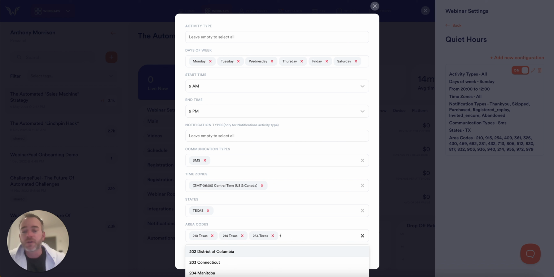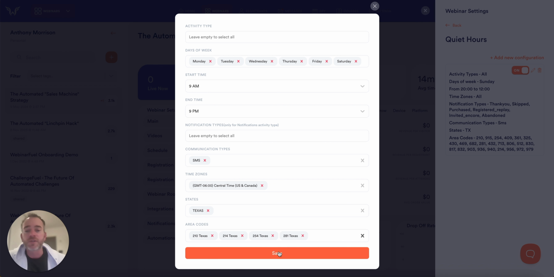And I'm just going to throw a few of these in here so that you can see. Now it's basically going to block any text messages that are going out to these area codes. Why is that important? Someone could register for your webinar while they're in the state of Florida on a vacation. So the state would be Florida. But then the webinar is not for 4 days. And by the time they get home, they're in Texas, right? Well, if they have a Texas area code, then the communication won't go out.